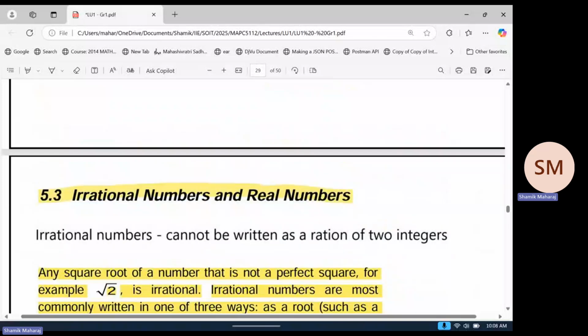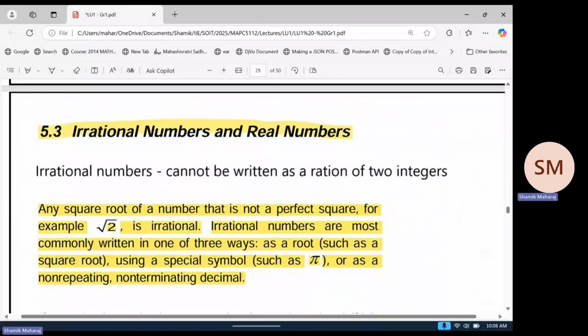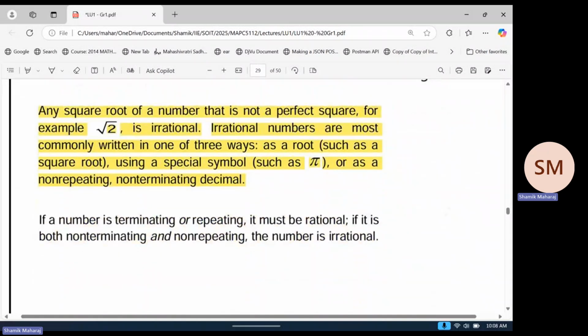You guys remember the basics? We went over natural numbers, whole numbers, integers, all that stuff. Anyone want a quick recap? No? Okay, perfect. Let's just go straight ahead to irrational numbers and real numbers.